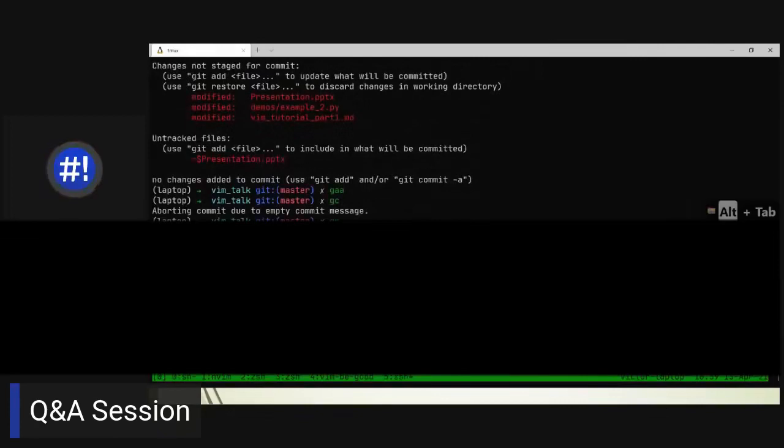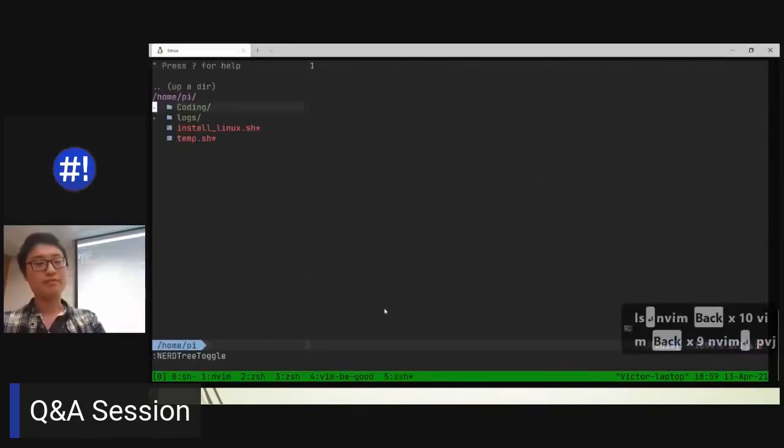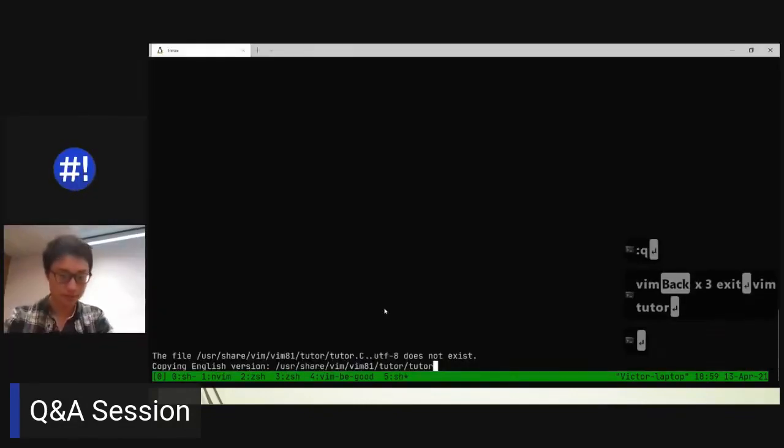Yeah, good question. Let me see if I can show you. This is my Raspberry Pi at home. Please don't DDoS me. What I actually did was install my Vim with all my plugins onto my Raspberry Pi. But if you're working on a remote system, let's say it's a company system, and you just have Vim. Oh crap, my Vim is actually NVim now. I must have remoted that over. Look, I'll just start a Vim for you. Here we go.